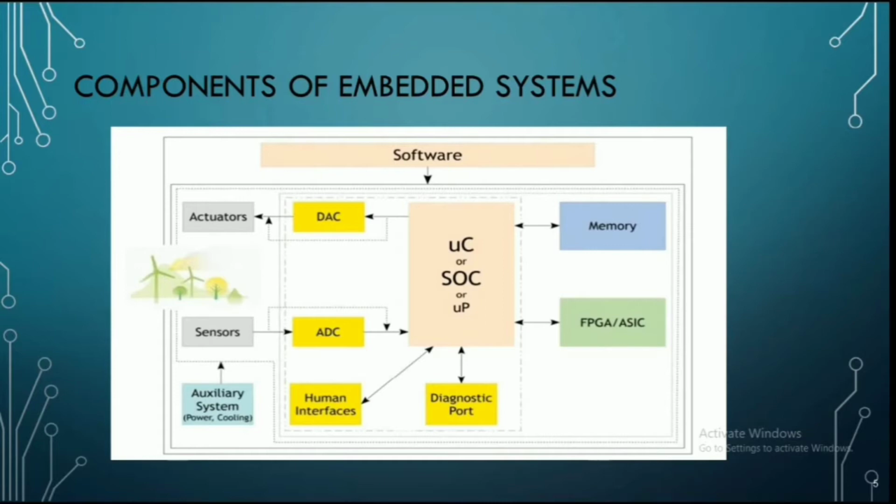Now coming to the second part of hybrid memory, the second part is flash memory. Again, this flash memory is divided into two types, NOR flash and NAND flash.